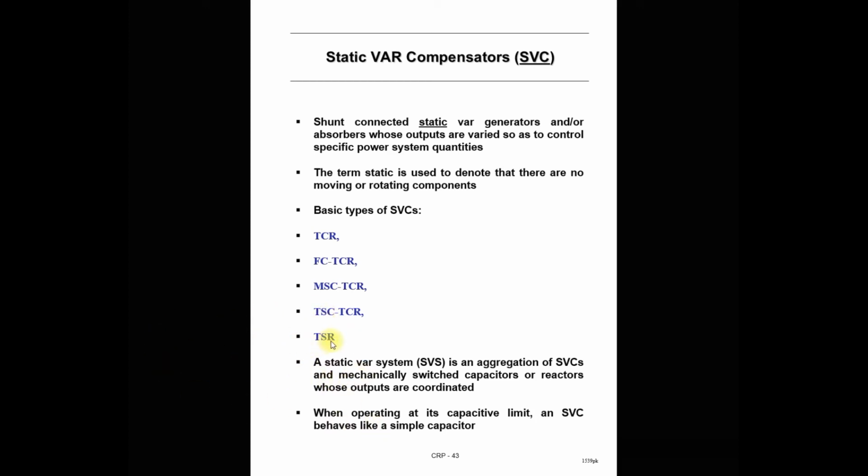Then the thyristor switched reactor, which is the same as the thyristor switched capacitor. The thyristor switched reactor is connected by an anti-parallel connection of thyristors. The difference between the thyristor controlled reactor and the thyristor switched reactor is that in the thyristor controlled reactor, we vary the reactive power absorption, or lagging reactive power, by varying the firing angle control of the thyristor. But in the thyristor switched reactor, we cannot change the firing angle. We just connect or disconnect the reactor using the anti-parallel connection of thyristors. That is the difference between them.